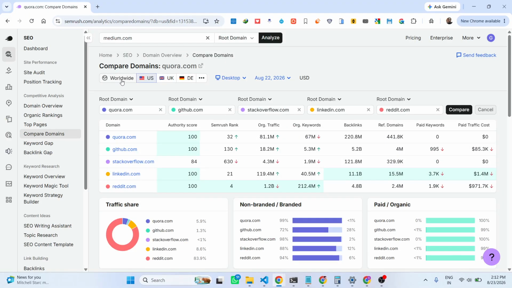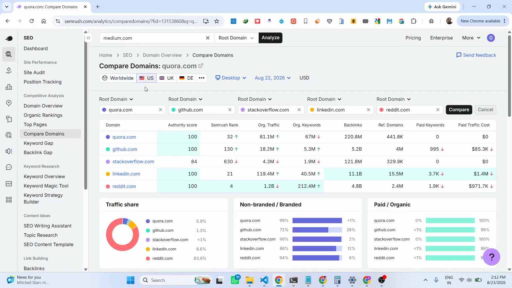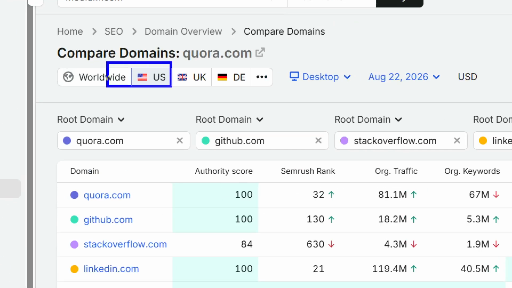So this is only for US. You can set it to worldwide, which is the default. You can also set it to a specific country, like US.